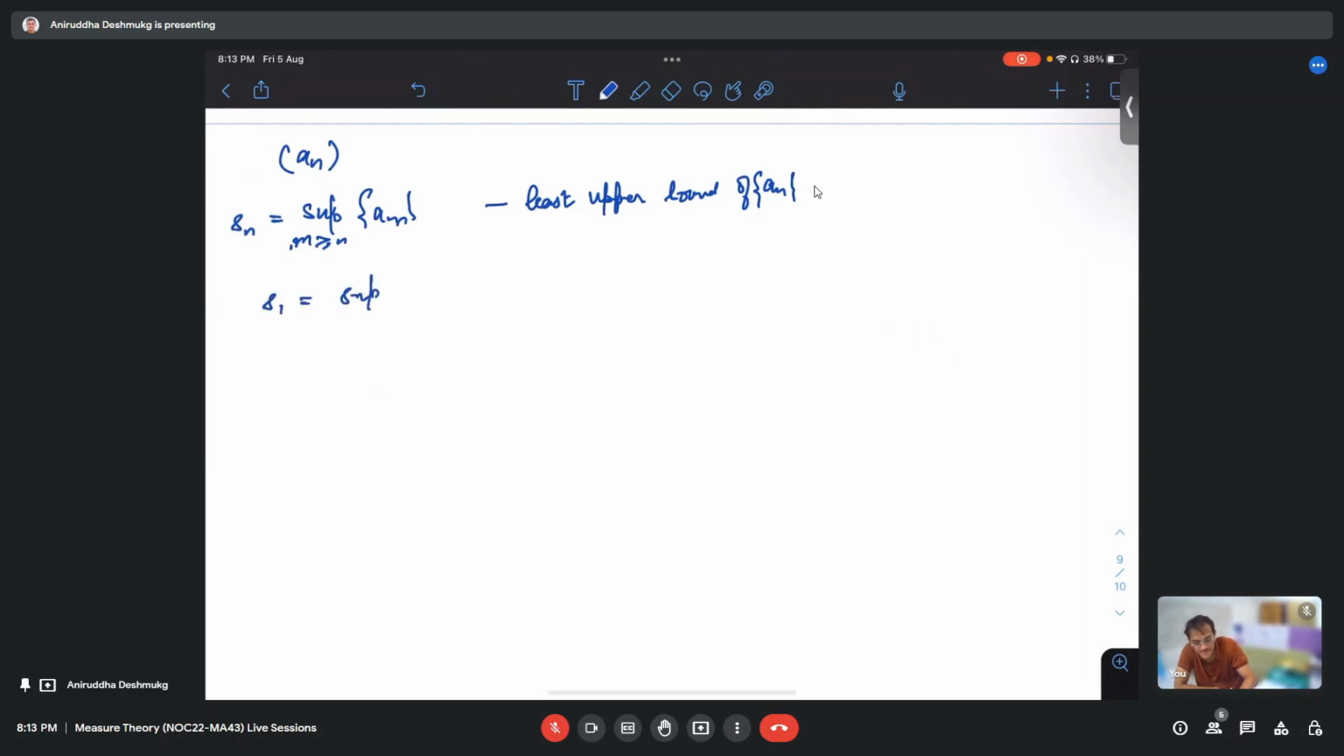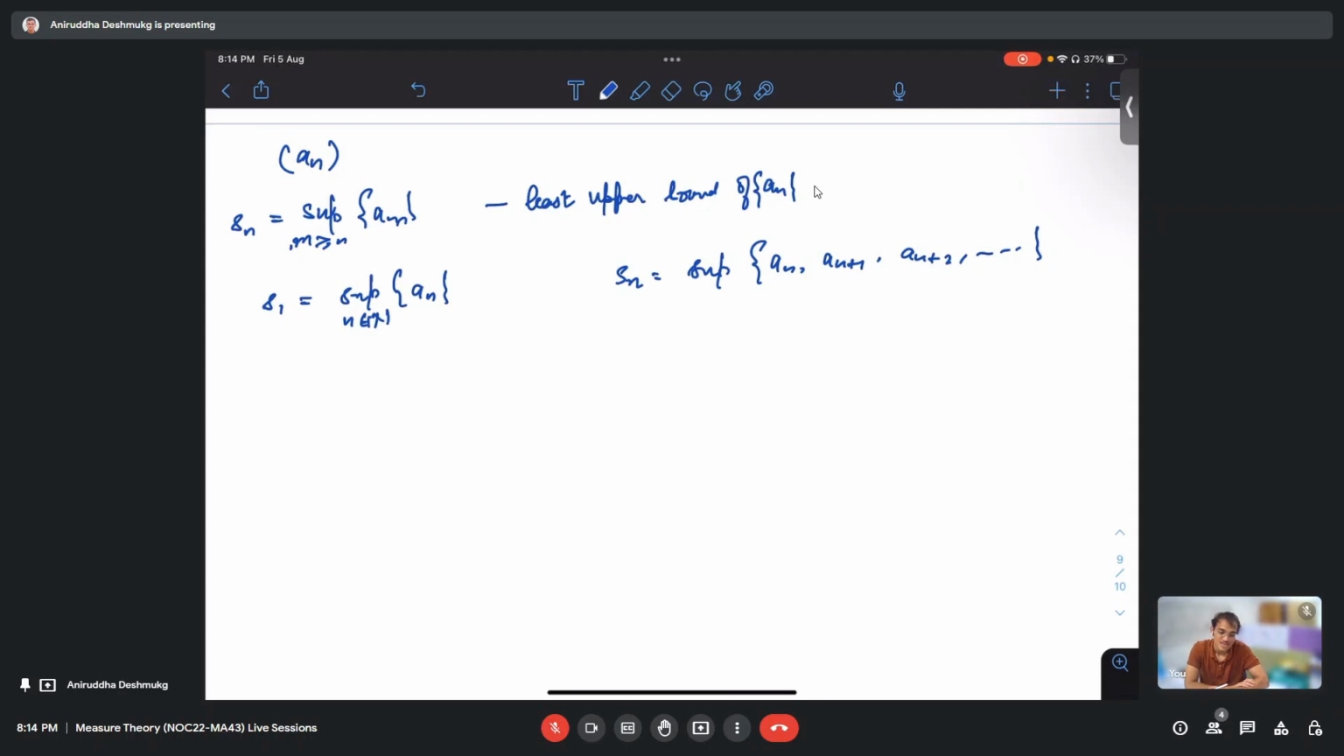See, I am saying, listen. m is bigger than or equal to n. So I am taking, in general, sn is the supremum of an, an plus 1, an plus 2, and so on. So I'm not taking the first n minus 1 terms. I am taking terms from n onwards.